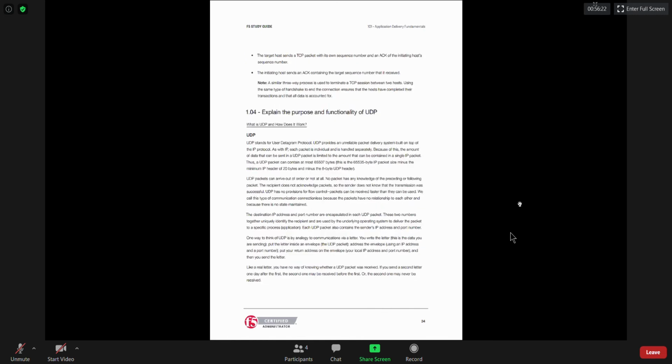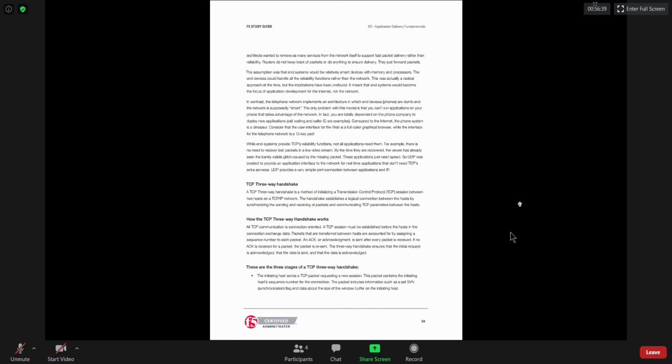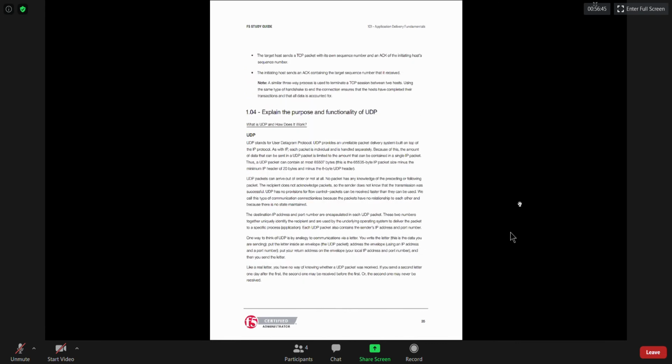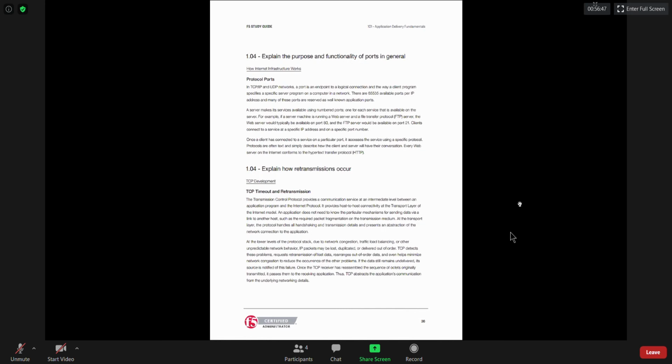UDP does not perform any kind of three-way handshake. It does not provide any acknowledgement, reliability or security, nothing like that. However, UDP provides services at a higher speed than TCP. At the same time, you should be aware of the port numbers utilized by TCP and UDP. TCP does retransmissions, but UDP does not support retransmission.